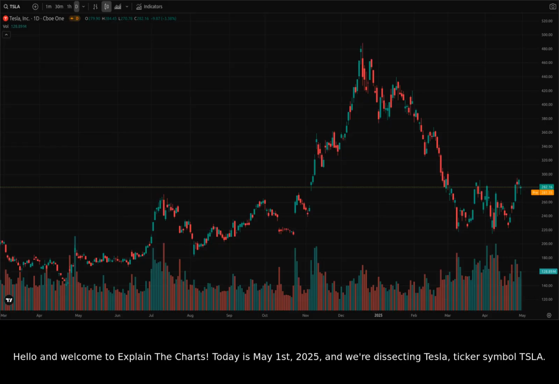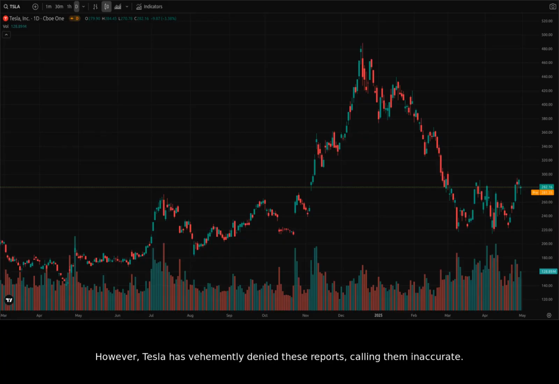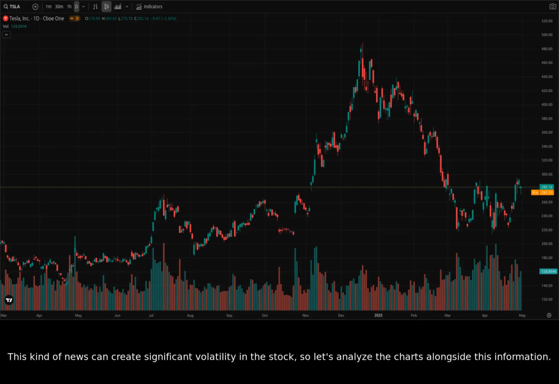Today is May 1st, 2025, and we're dissecting Tesla, ticker symbol TSLA. Recent headlines indicate some turbulence. Reports surfaced about Tesla's board searching for a new CEO to succeed Elon Musk. However, Tesla has vehemently denied these reports, calling them inaccurate. This kind of news can create significant volatility in the stock, so let's analyze the charts alongside this information.